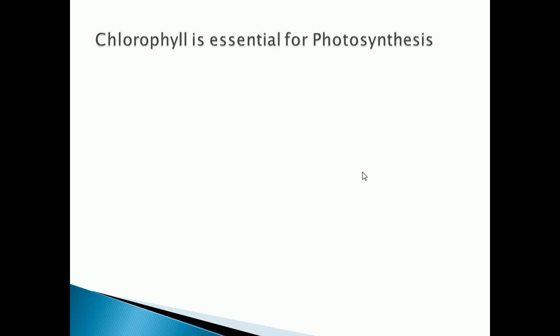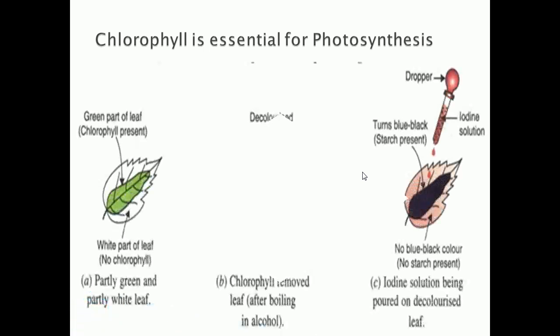Photosynthesis. What is the function of chlorophyll in photosynthesis? Chlorophyll, the green pigment present in the leaf, absorbs the energy from the sunlight, isn't it? So we are doing this activity to show chlorophyll is essential for photosynthesis. Let's start the activity.